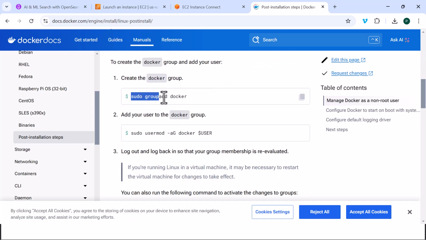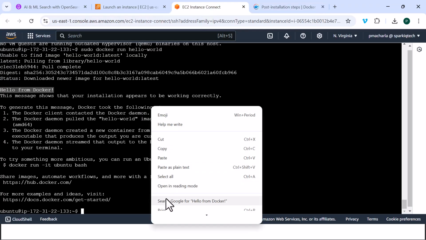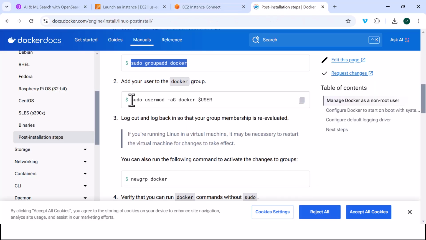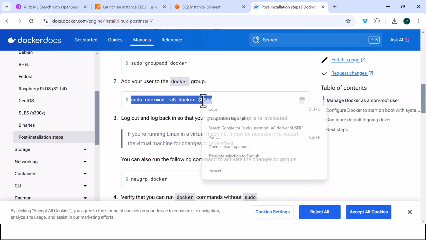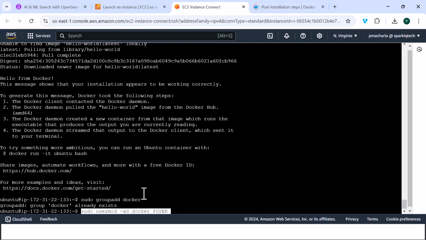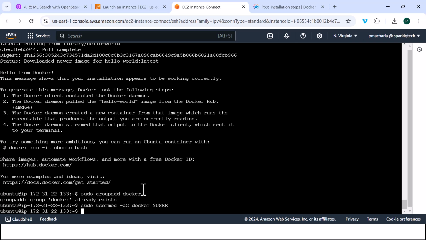So let's go ahead and do so. The group Docker already exists, which is good. Let's go ahead and add the current user to the group, and let's test groups.